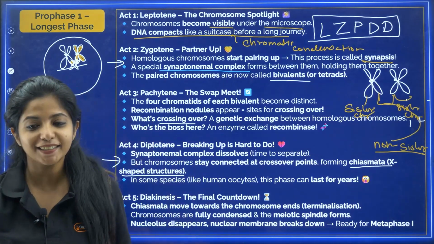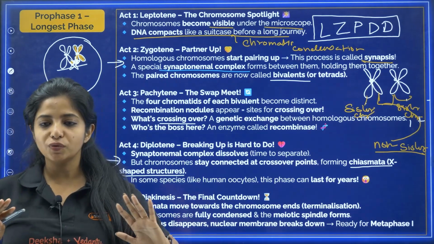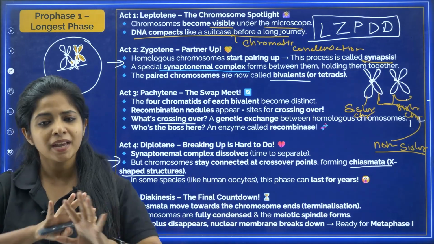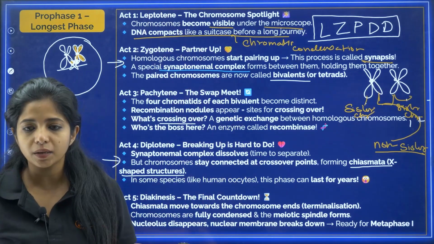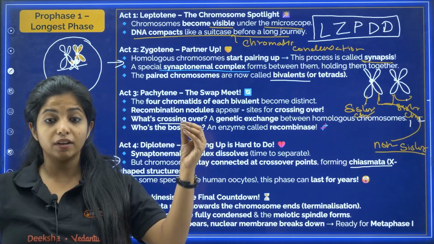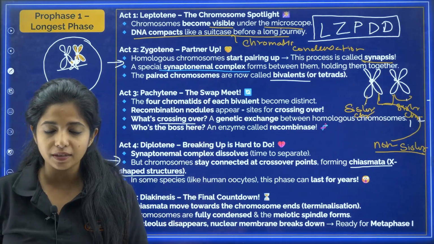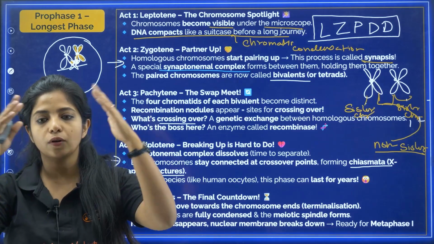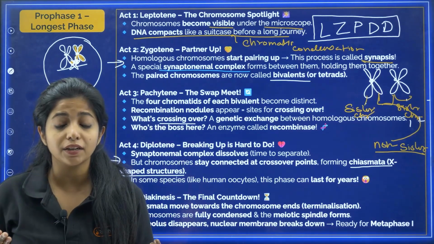Anyways, in diakinesis, chiasmata move towards the chromosomal ends, and this is also known as terminalization of chiasmata. And since the whole prophase is ending, my dear children, the chromosome becomes fully condensed, and the meiotic spindles appear, the nucleolus disappears, and the nuclear membrane also breaks down. For the next thing, that is what?